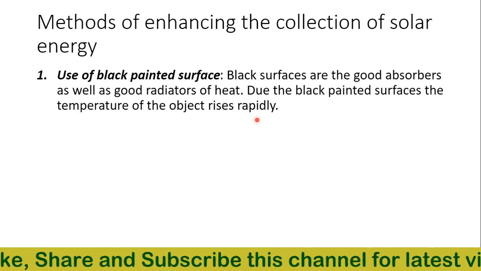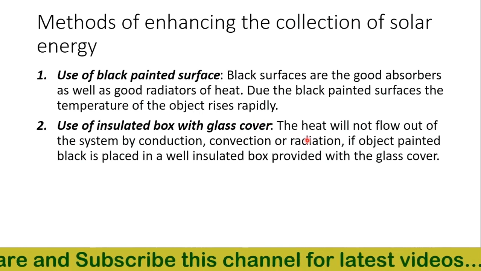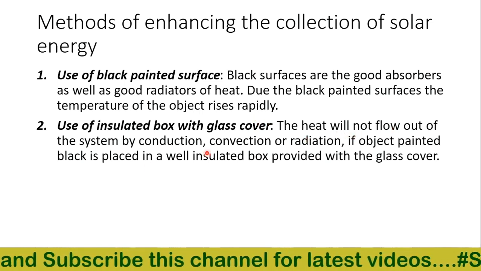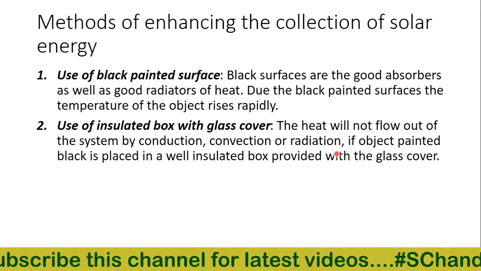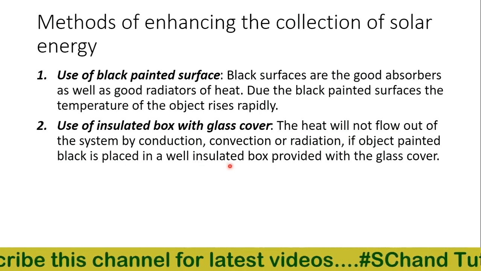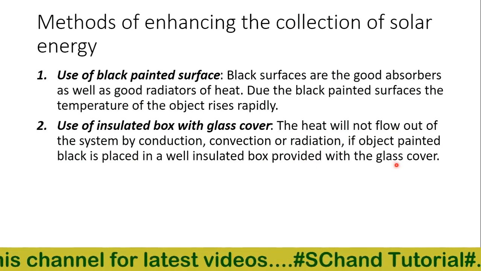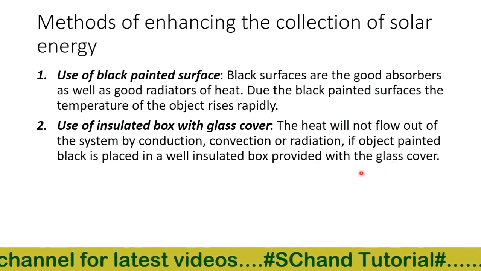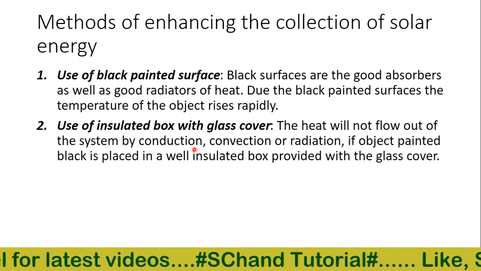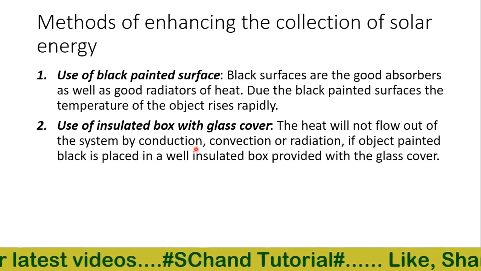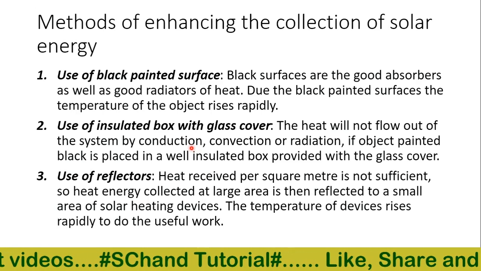Second, we have the use of an insulated box with a glass cover. The heat will not flow out of the system by conduction, convection or radiation if the object painted black is placed in a well insulated box provided with a glass cover. With the glass cover, the heat energy will not radiate out because of its longer wavelength.